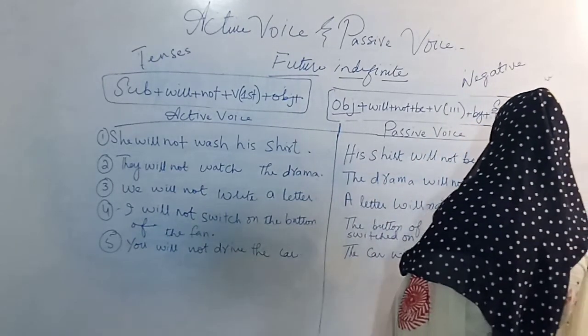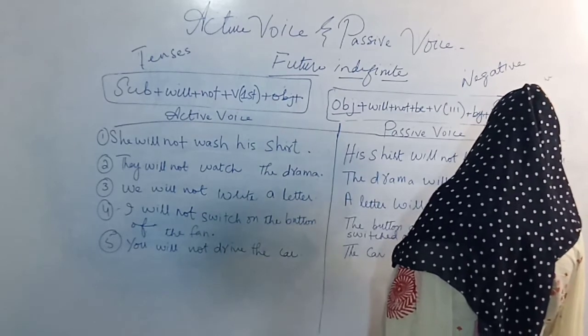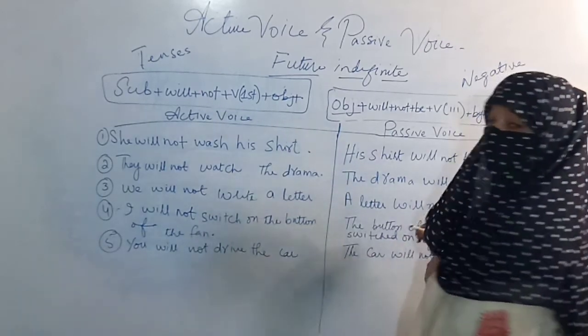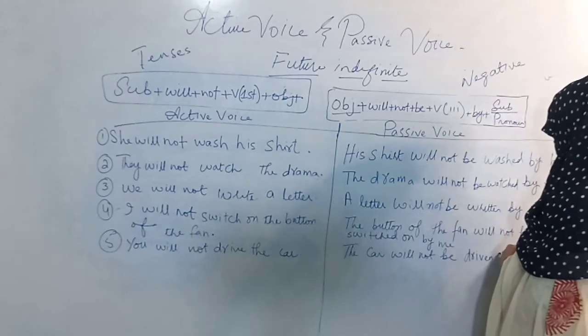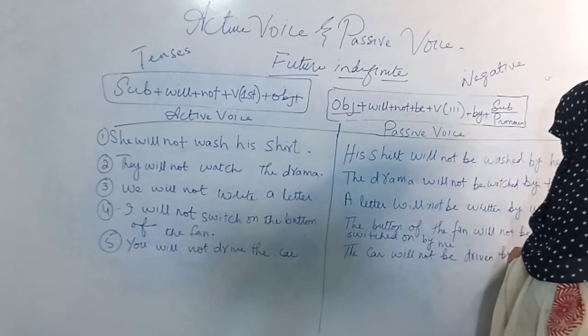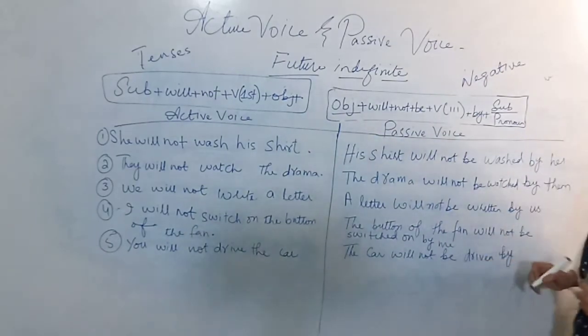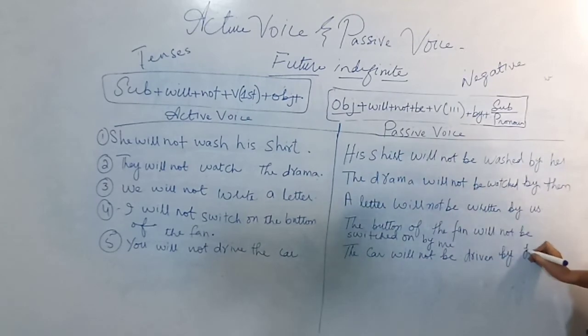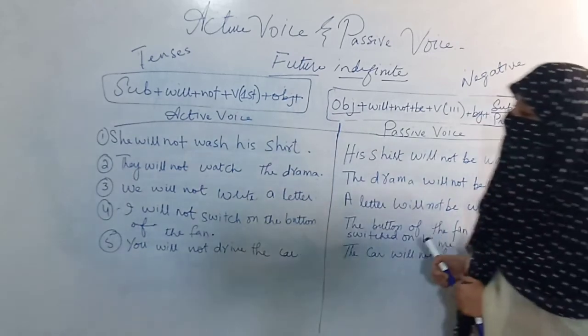The car will not be driven by according to formula, and you will remain the same. The subjective pronoun you is the same. So these were 5 sentences.